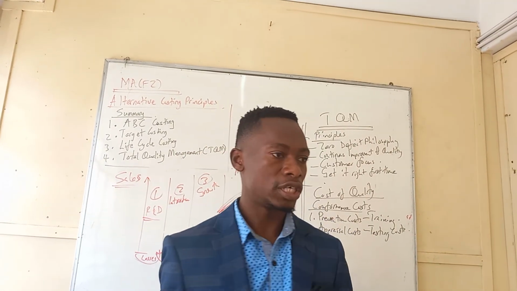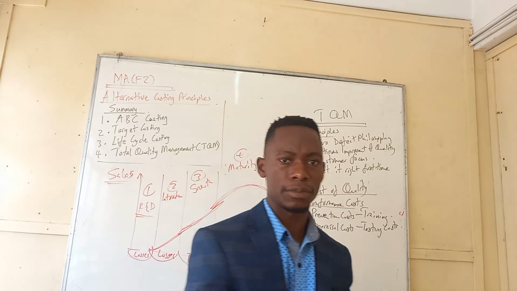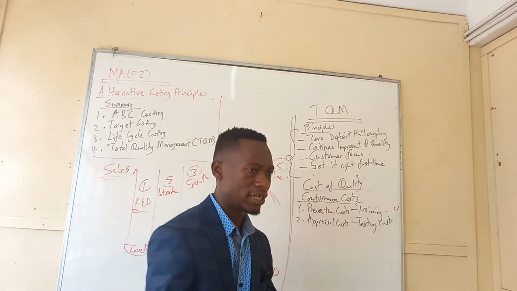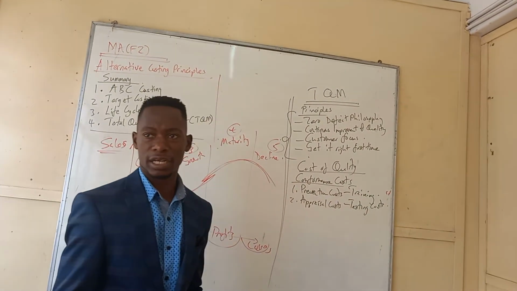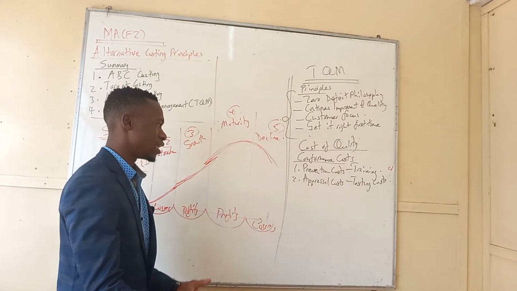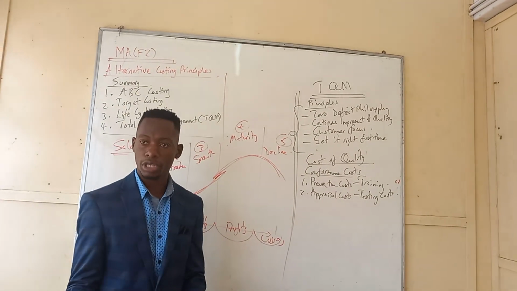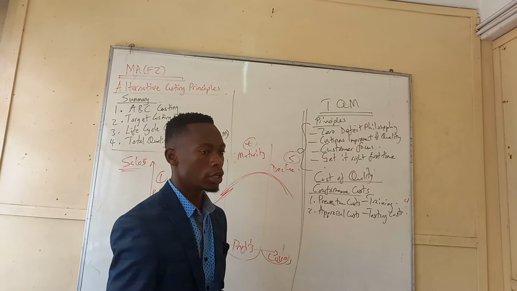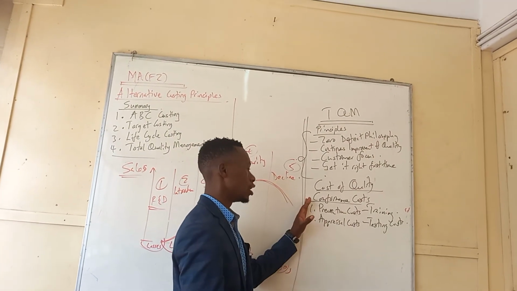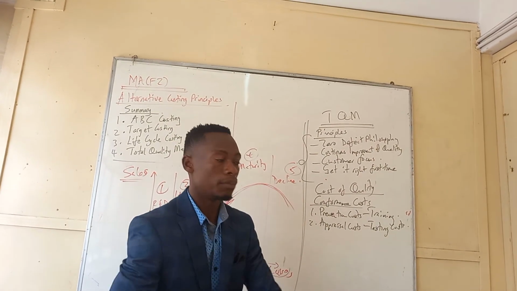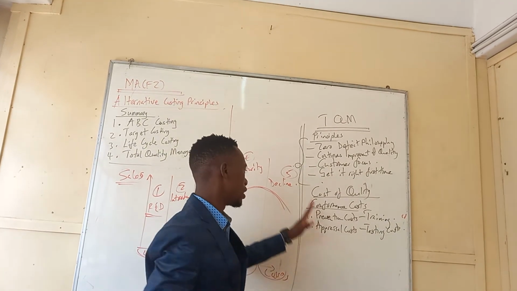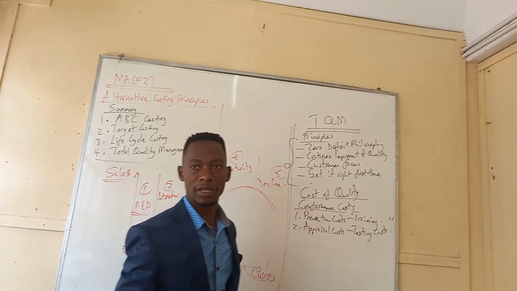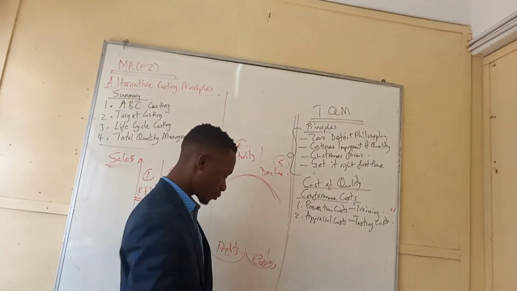So can't we just supervise them? Supervise them, right? So you are testing whether they're getting it right. So that's a cost. They might fail, yes, but you might correct them. So you want to confirm first before they have completed the job. That's why these are called the conformance costs, right?